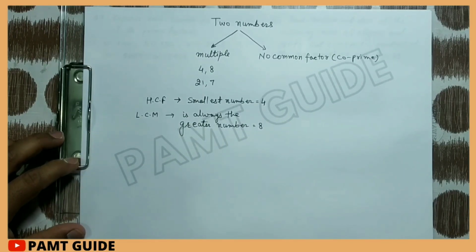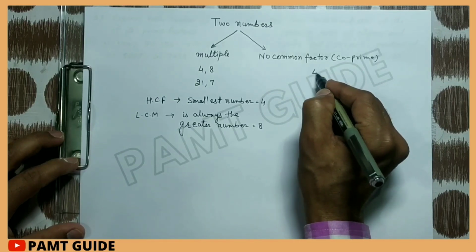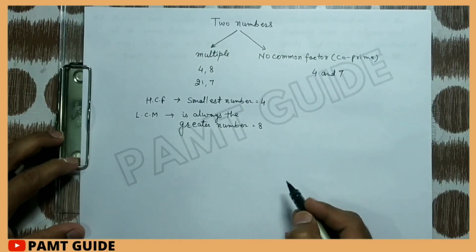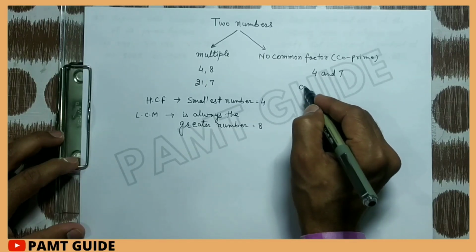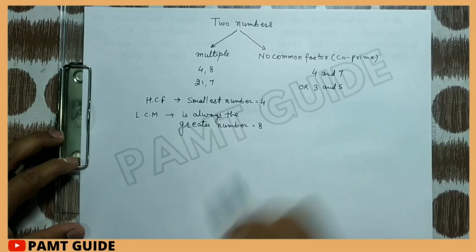And the second case is when they have no common factor except 1, which means they are co-prime. Then what about the second case? Suppose we have two numbers, 4 and 7, or 3 and 5.